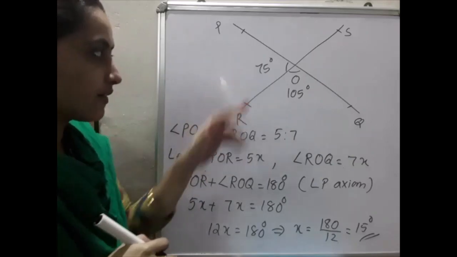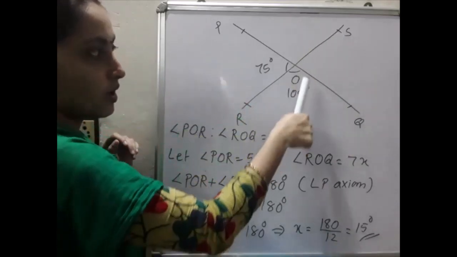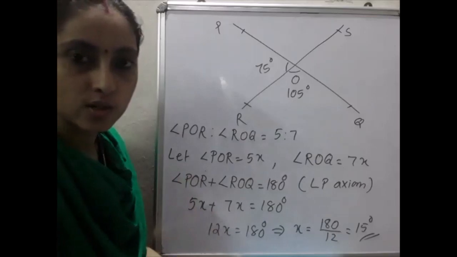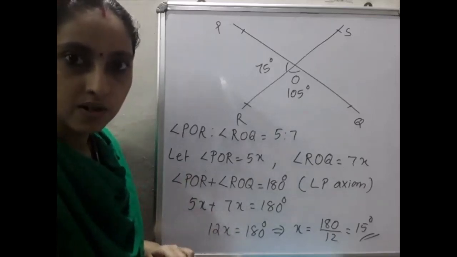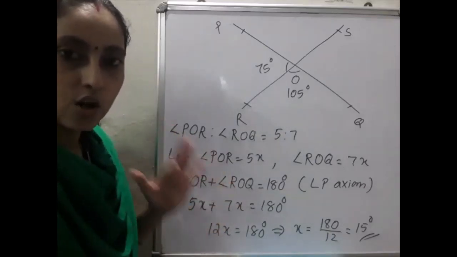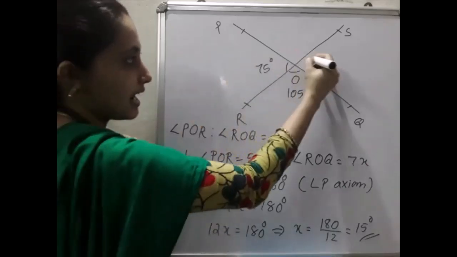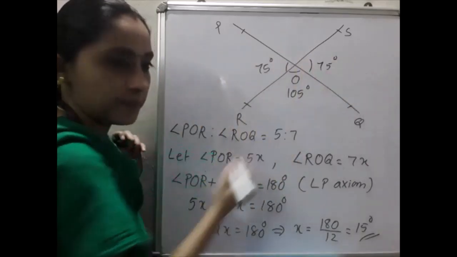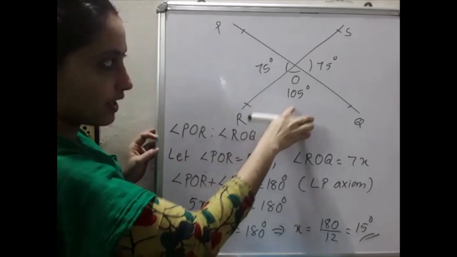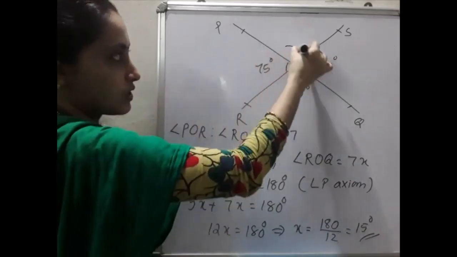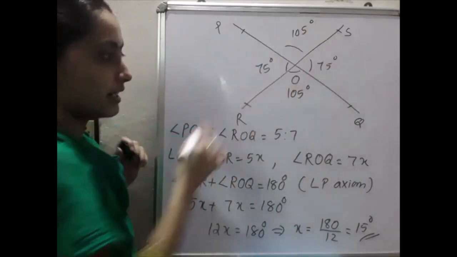So if this is 75 degrees, what about SOQ? SOQ is also 75 degrees. How? Because of our theorem: vertically opposite angles are equal. So this angle also becomes 75 degrees. If this is 105 degrees, then the vertically opposite angle, this one, is also 105 degrees.